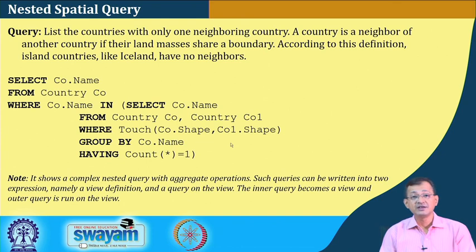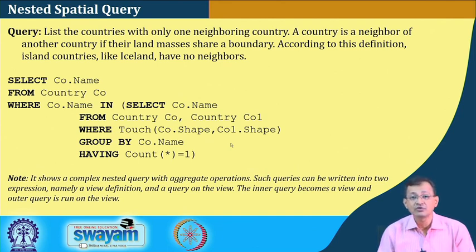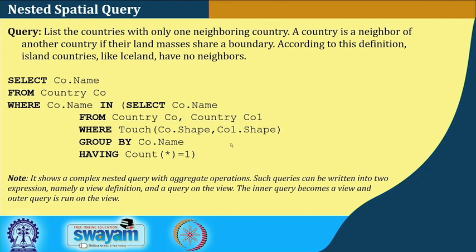So, I create a view and then query on the view. The inner query becomes a view and the outer query becomes a query run on the view. So, I create an intermediate view and then query on the view for the actual results. So, that is a nested query.